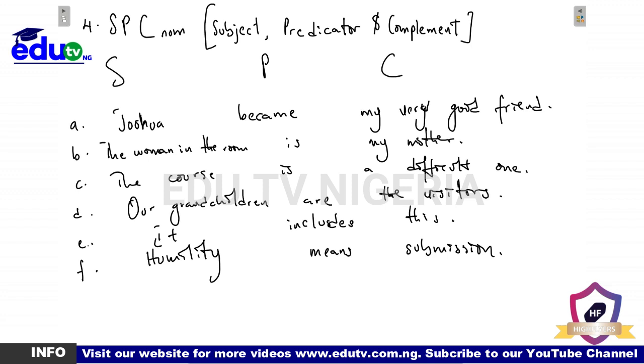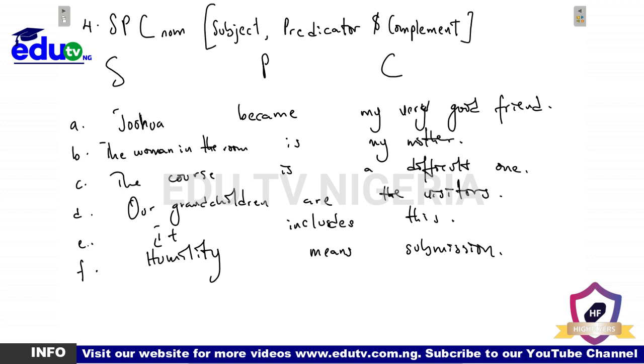Do we get it? The woman in the room is my mother. So who is my mother? The woman in the room. The course is a difficult one. What is the nature of the course? We would say it is what? A difficult one. Am I right? Or I would say what type of course it is. It is a difficult one. Our grandchildren are the visitors. Who are the visitors? Our grandchildren, right? It includes this. What does it include? This, right? So that means this is part of what makes it. Exactly. Now, humility means submission. So what is humility in this context? Submission. And what is submission? Humility. Do we understand that?